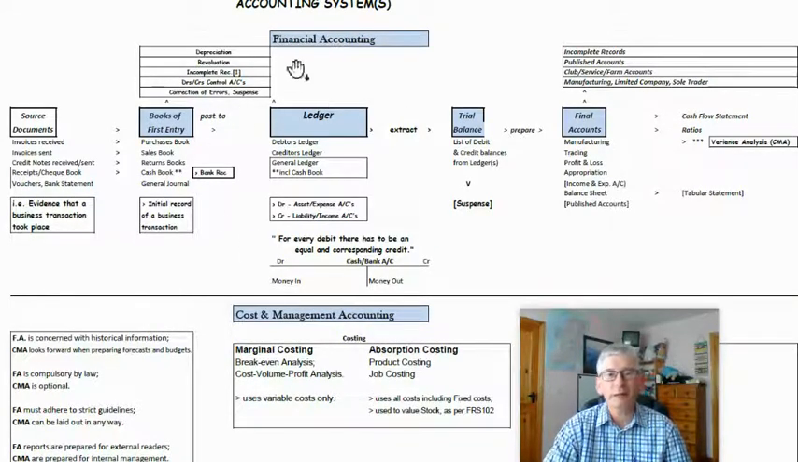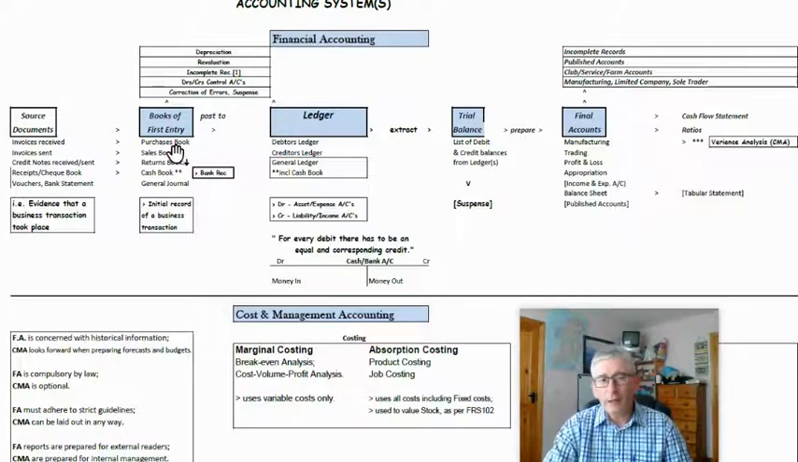Now, for the most part, we're dealing with financial accounting, which is a historical record of all the financial transactions of a business. And so what happens is, you must have proof that an actual transaction happened. And these are just the source documents. There could be invoices received or sent, credit notes, receipts, checkbook stubs, you name it. They must be recorded somewhere, and that record is in the books of first entry.